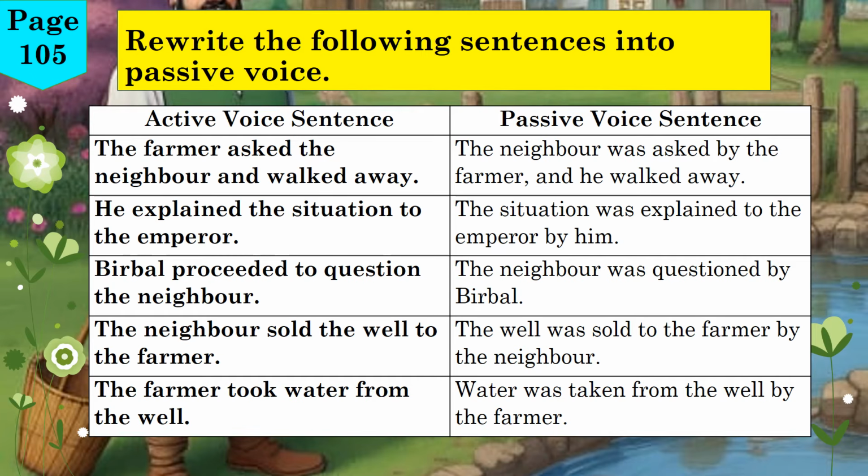Sentence 4. Active voice. The neighbor sold the well to the farmer. Passive voice. The well was sold to the farmer by the neighbor. Sentence 5. Active voice. The farmer took water from the well. Passive voice. Water was taken from the well by the farmer. Let's now move on to the next section of the lesson.